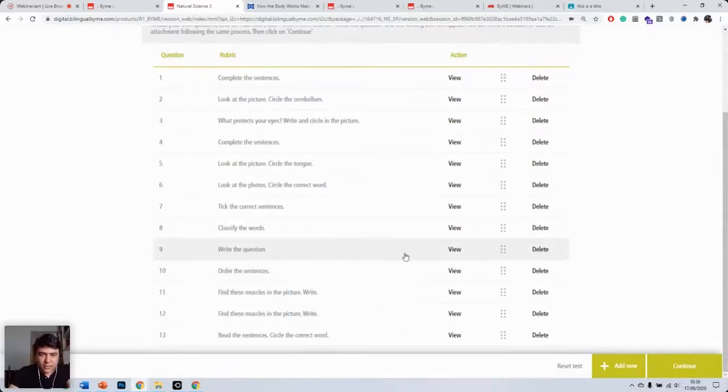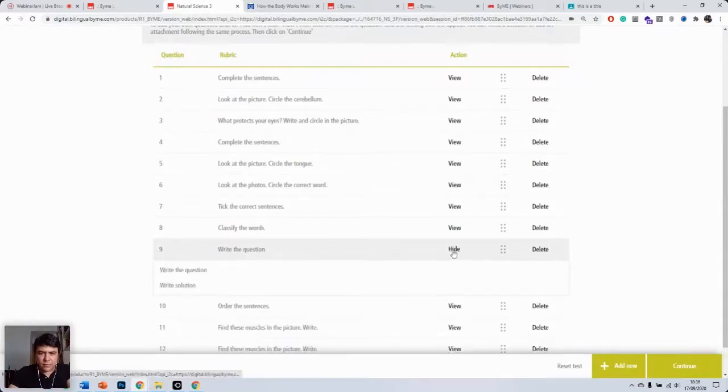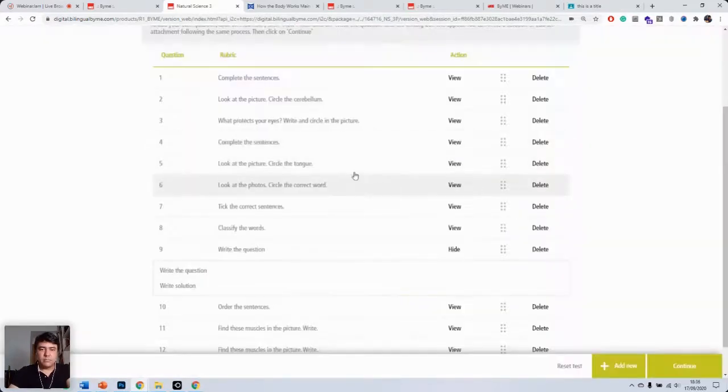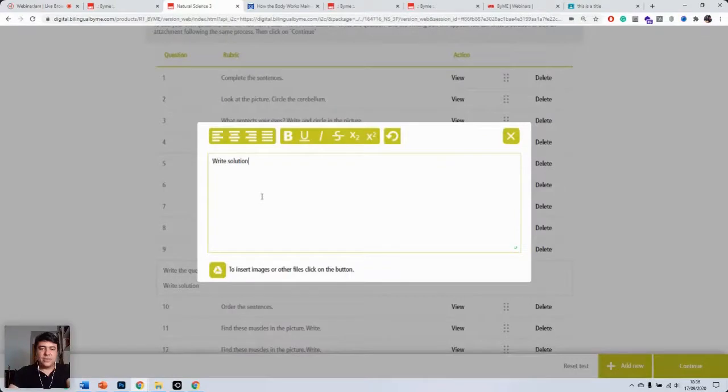So you click on view and here you can write the question. You can also insert images or other files from your Google Drive by clicking here. And here you can write the solution as well.